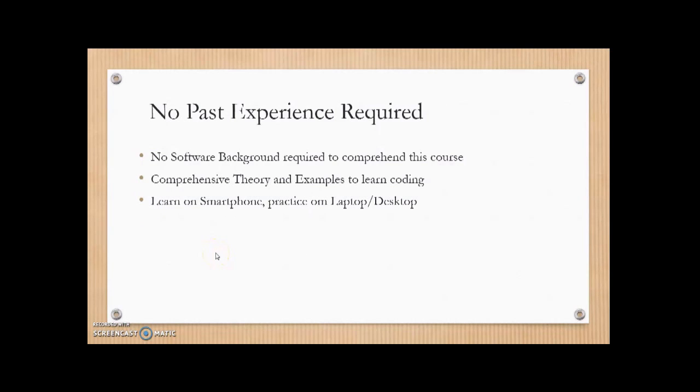The good thing is no past experience is required to take up this course. That's correct. No software background is required to comprehend this course. Very comprehensive theory and examples are given to help you learn coding. You can learn on a smartphone and practice on a laptop or desktop. In fact, my recommendation is that you watch this video in the first pass, try to understand what we're doing, and in the second pass you can use your laptop or desktop to try these examples.